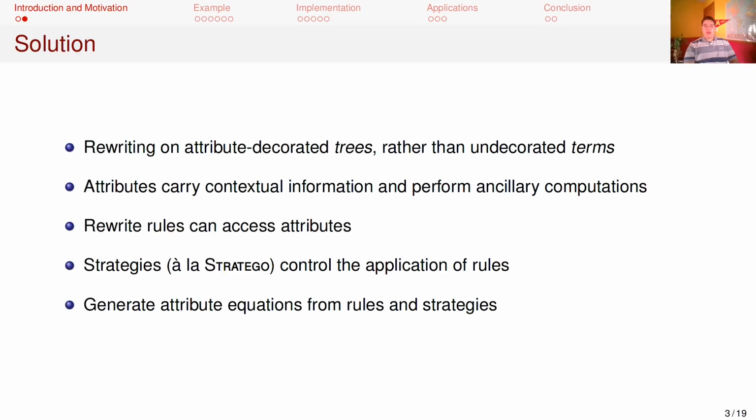For example, let inlining could make use of an inherited attribute for the environment, which is accessed in a rule that replaces a variable with its defining expression. Tree rewriting can be implemented by translating rules and strategies into attributes that occur on decorated trees and generating the equations that propagate them.